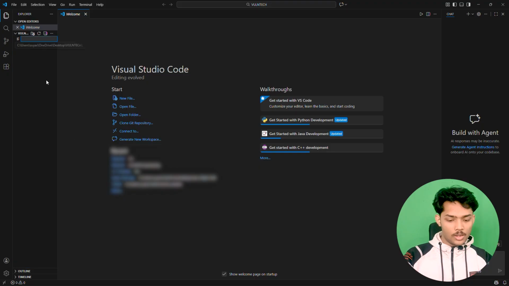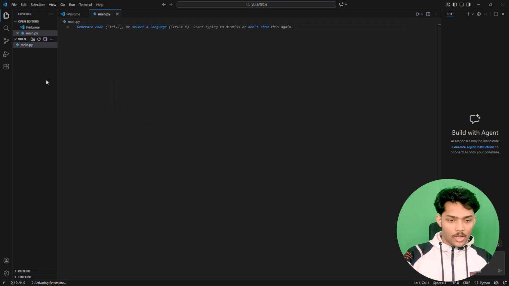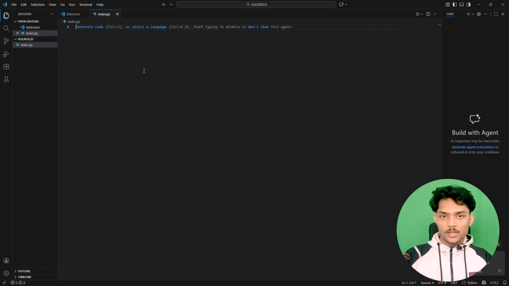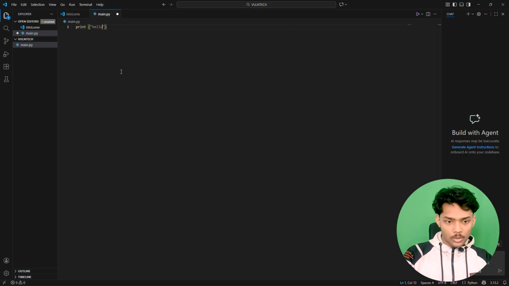For this file I will just type main.py, and what we are going to do in this lecture, as I have told you earlier, is perform some basic fundamental commands. Before we type any code in this Python file, we have to initialize git first, and if we don't initialize git, let's see what will happen. Just type print hello world, that is the main code for hacking NASA in current times.